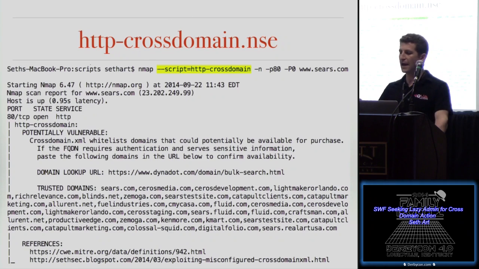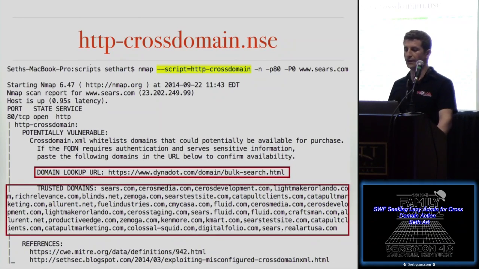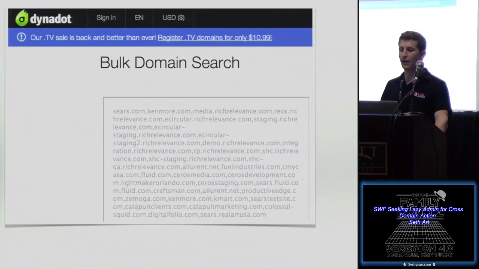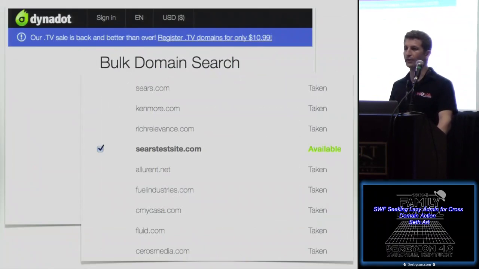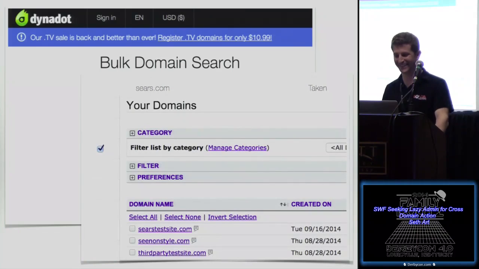If one exists and it trusts a couple of domains specifically, it will give you the link to Dynadot and to the bulk domain search lookup tool. It'll parse that list out for you and give you a comma delimited list. At this point, you can now just enter the comma delimited list into the bulk domain search tool. And if you're lucky, you'll get a hit that's available, and you can now purchase those domains to prove your point. And I see some of you smiling. Not that I don't trust you all, but I did purchase that domain and the other one, so don't try.